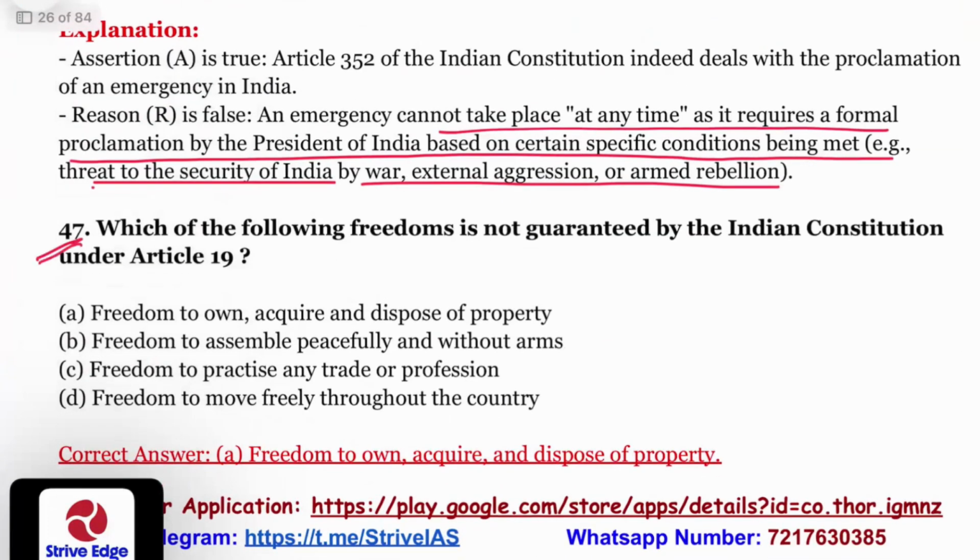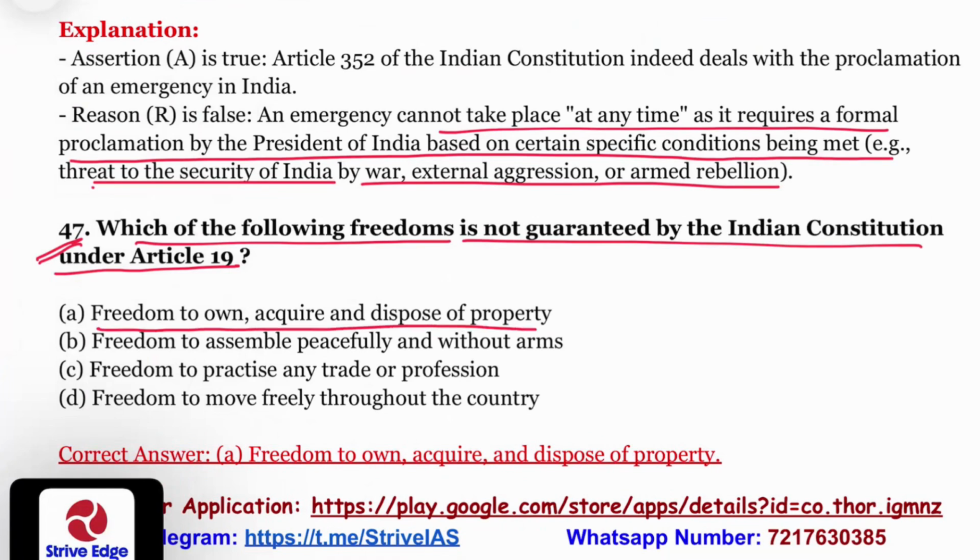Question number 47. Which of the following freedoms is not guaranteed by the Indian Constitution under Article 19? Freedom to own, acquire, and dispose of property. That is under Article 300A. It was added by the 44th Constitutional Amendment Act, and it was removed from Article 19 and new Article 300A was introduced.